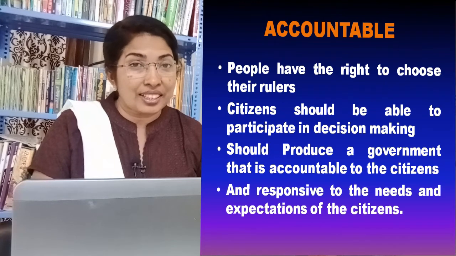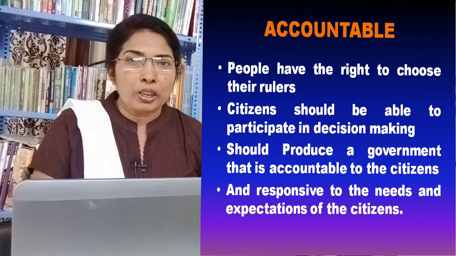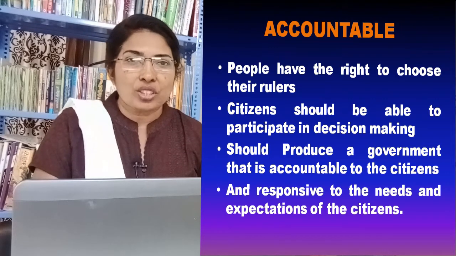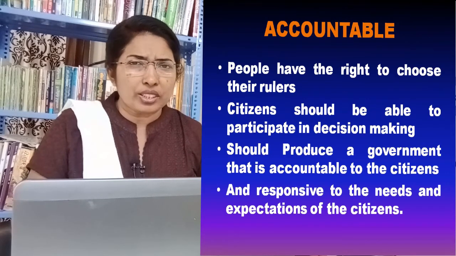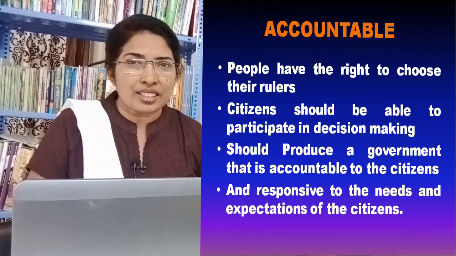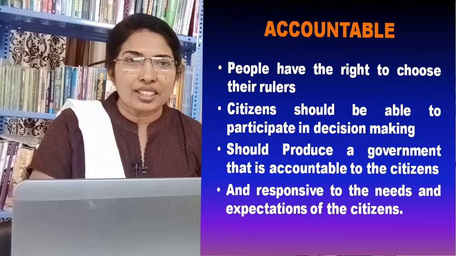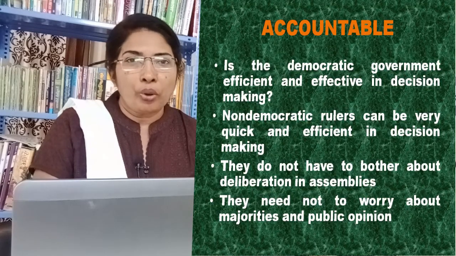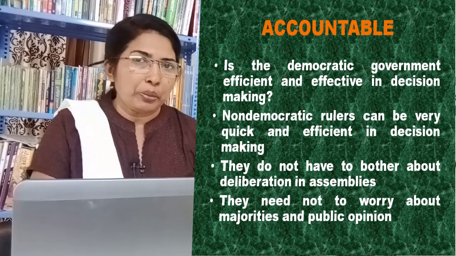Whenever possible and necessary, citizens should be able to participate in decision making that affects them all. A democracy should produce a government that is accountable to the citizens and responsive to the needs and expectations of the citizens. This should be the most basic outcome of a democracy.